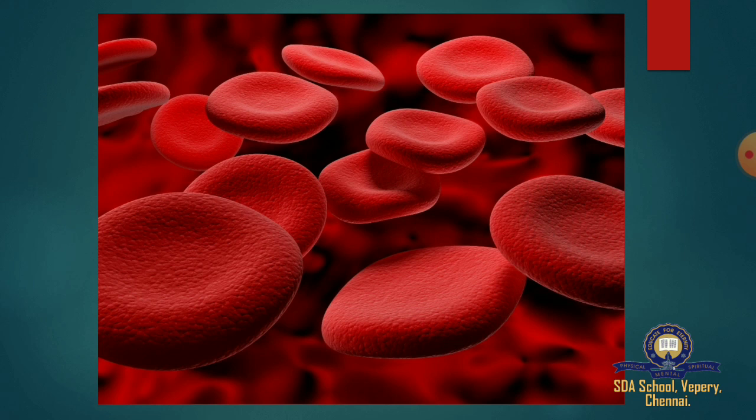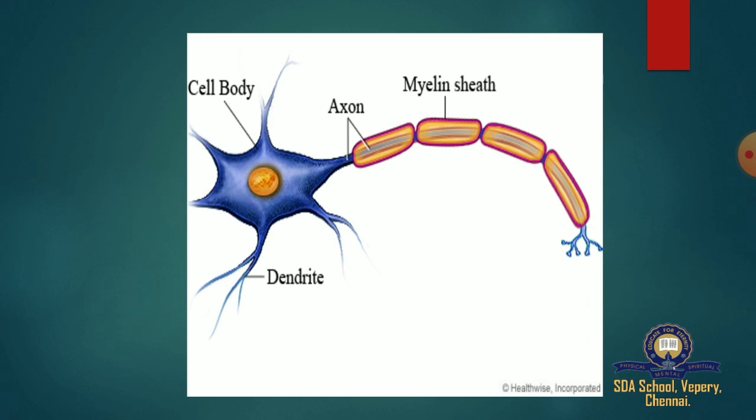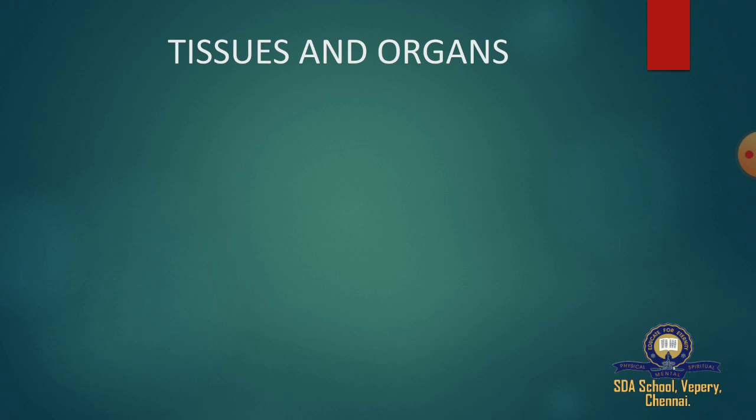So here is the picture of RBC, that is red blood cells. The shape of blood cells is round, flattened, and red in color. So here is the picture of nerve cells. Nerve cells look like spiders with long arms and tails. They join up to form long nerves running through our body.